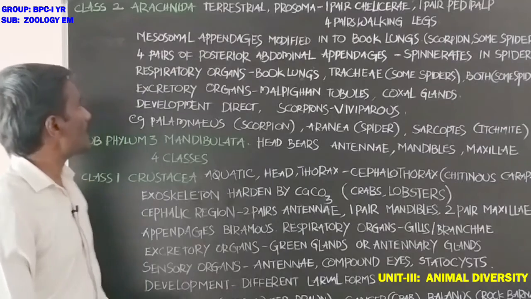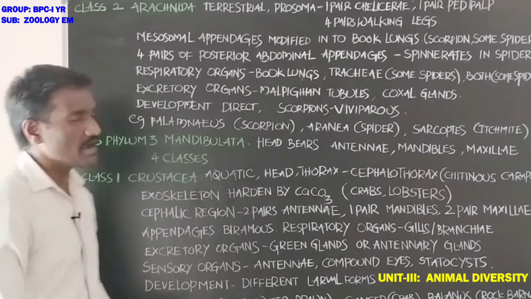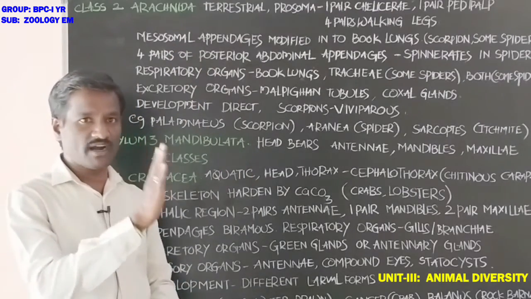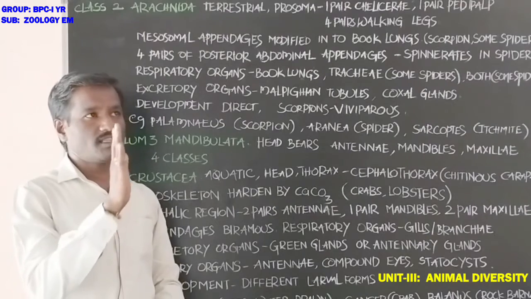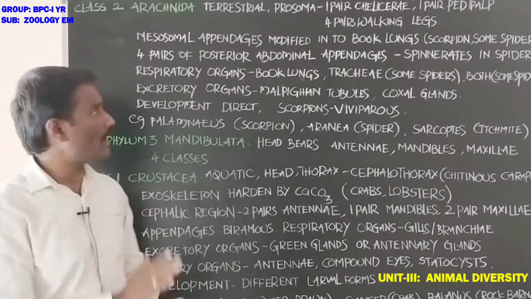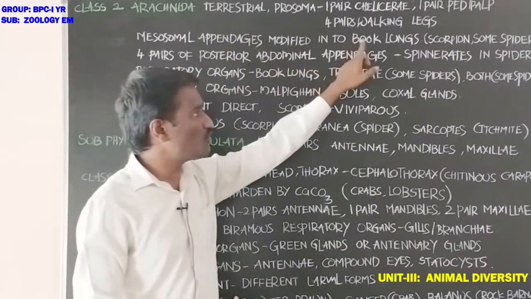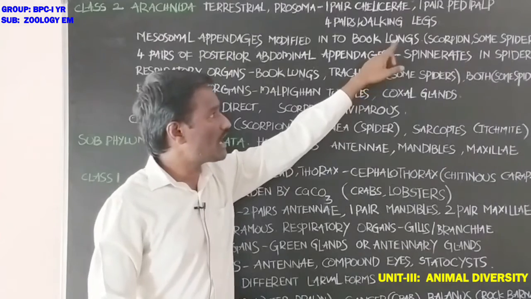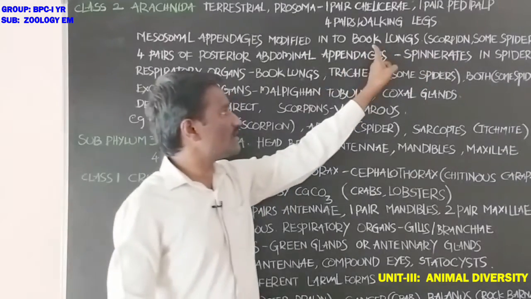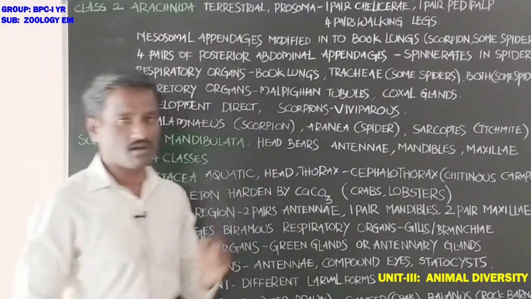Next, students, the mesosomal appendages. The opisthosoma divides into two parts: one is the mesosoma, another one is the metasoma. Mesosomal appendages are modified into book lungs in the scorpions and some spiders. These book lungs are respiratory organs.